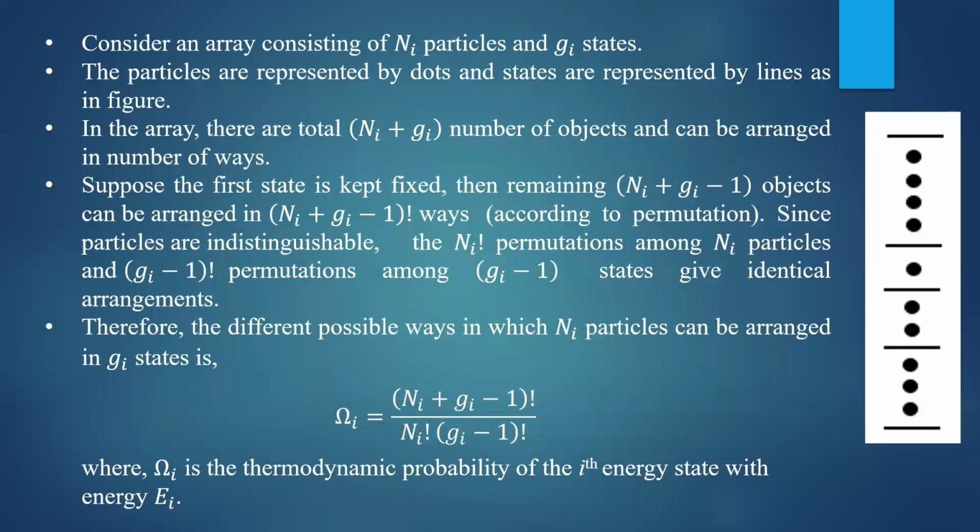The only thing is that here particles are identical, so you have to exclude the identical arrangements. Here omega i is the thermodynamic probability of the ith energy state, whose energy is Ei.